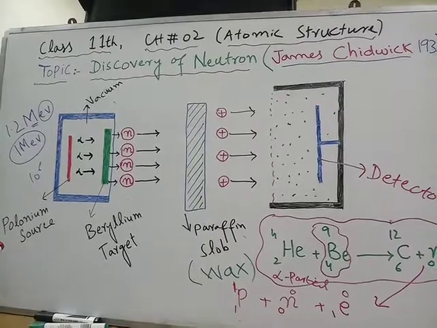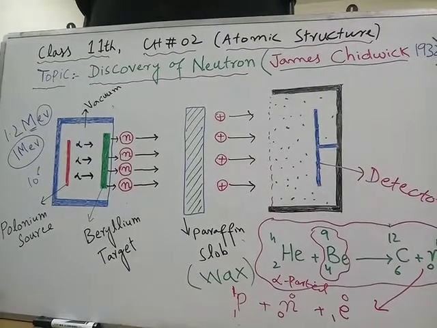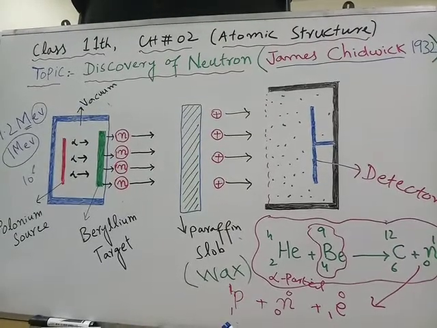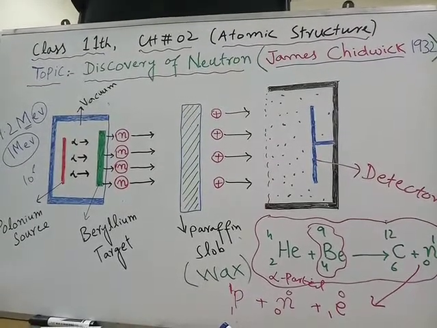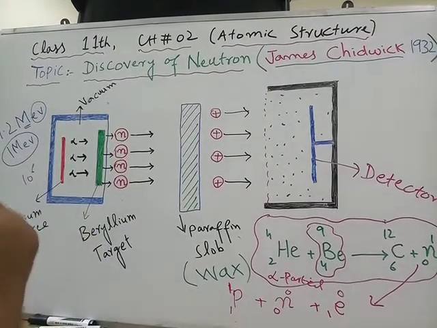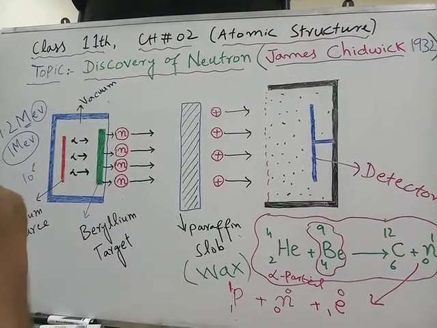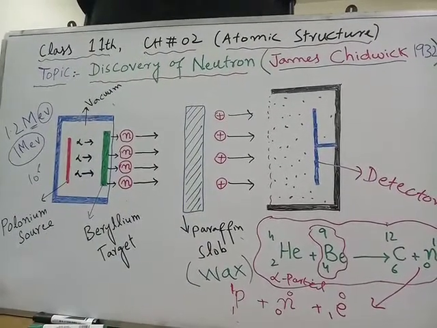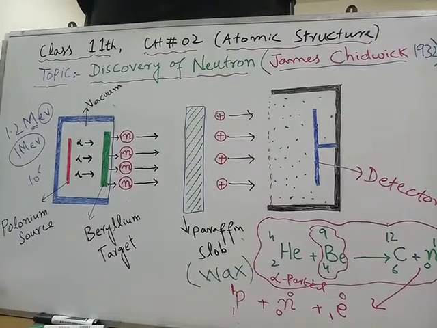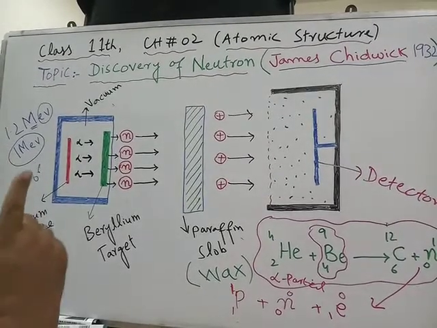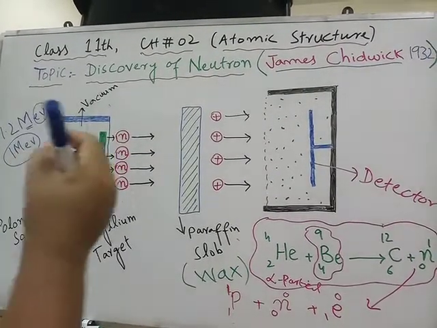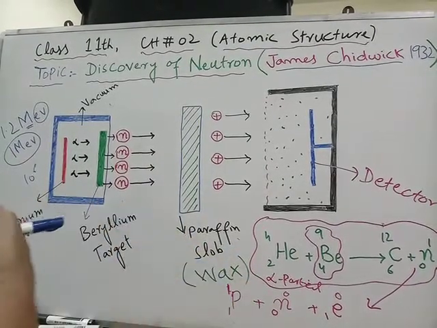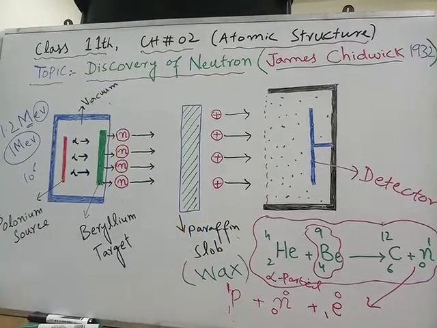When a neutron is used as a projectile, remember that, for example, what type of reaction takes place in an atomic bomb, which is the fission reaction. Actually, they take a slow neutron and hit the uranium nucleus. So whenever you are going to carry out some nuclear reaction, you have to bombard some particle on one of the nuclei. For example, uranium nucleus is targeted by a slow neutron.